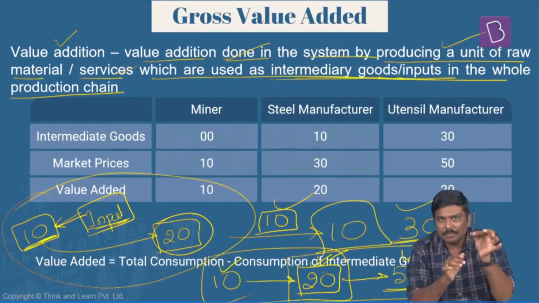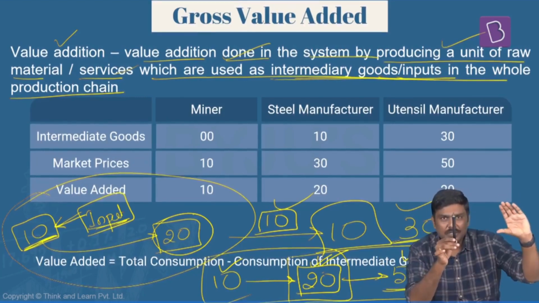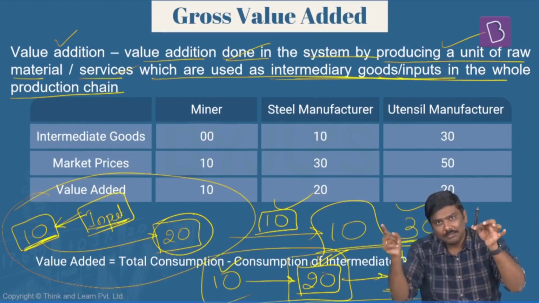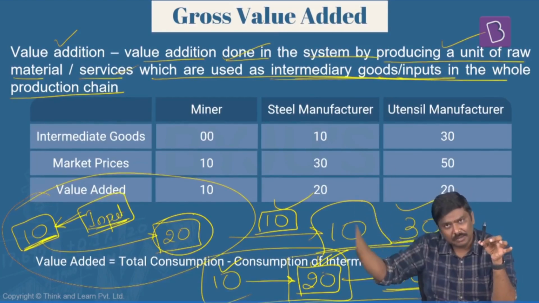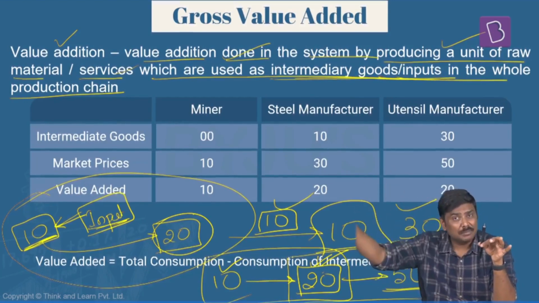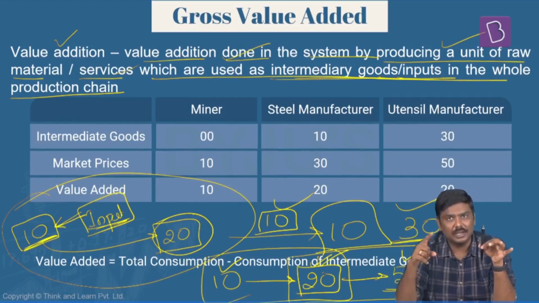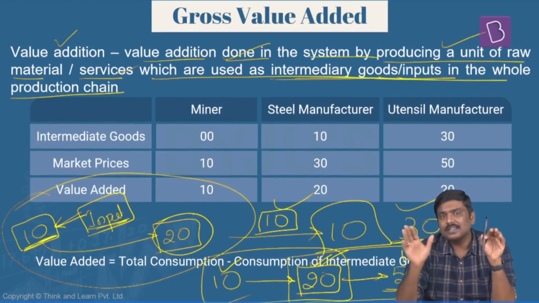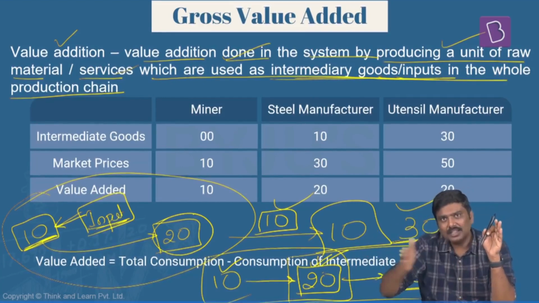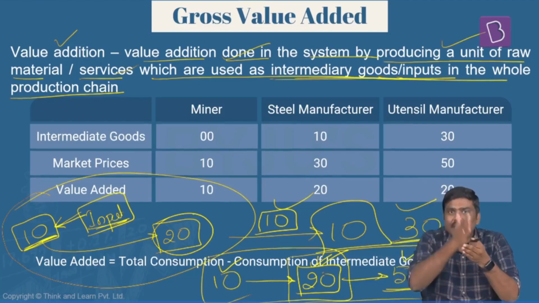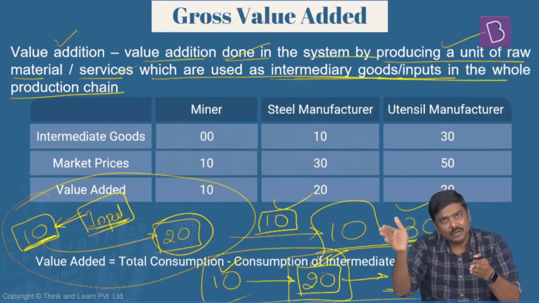For example, this particular pen, raw material will be supplied by one person. There will be a company which will manufacture it. This particular company will sell the pen to another company that will market it in the market. I will go and purchase that particular pen in the market. I will use the pen. I will become the consumer here. Is it okay? So in case the supply chain happens like this, in the whole production chain, if these events take place, generally at every step there's a value addition because of this.